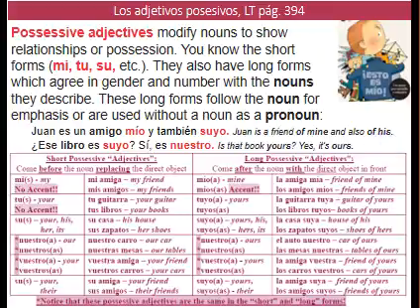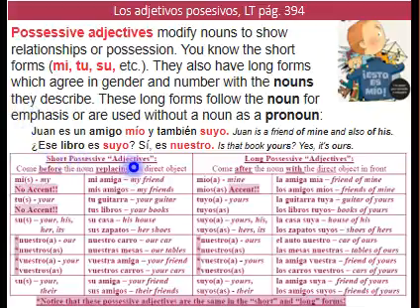Notice that in English we also have that option of placing those possessives after the noun, right? We use a different construction, but we have that option to place emphasis on the possessor. ¿Sí? Muy bien.